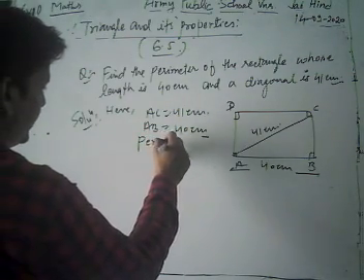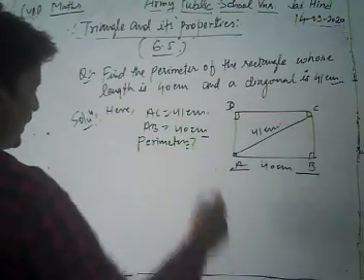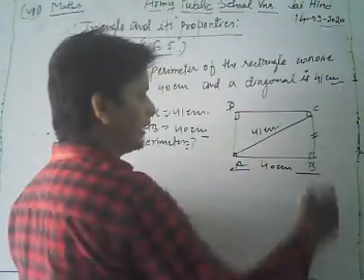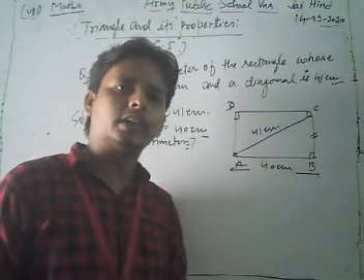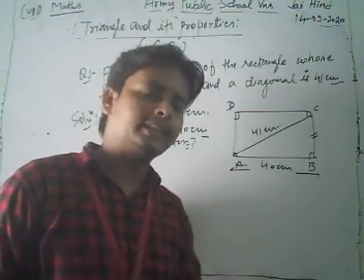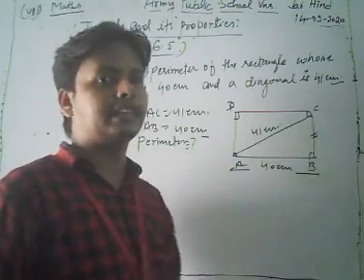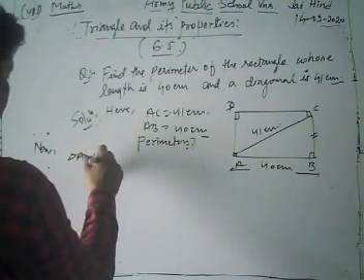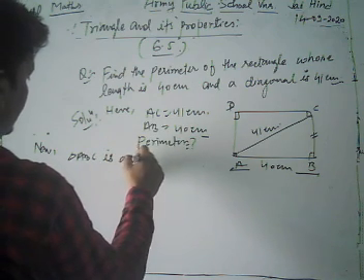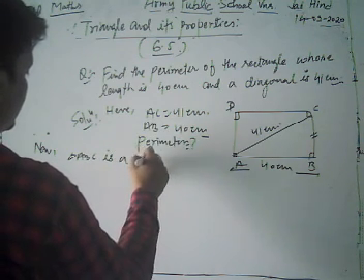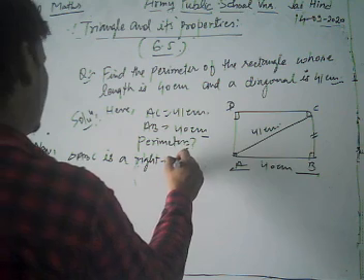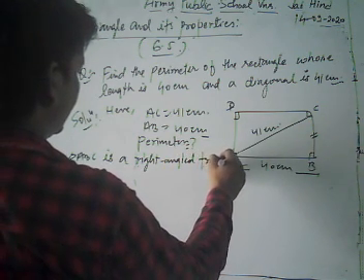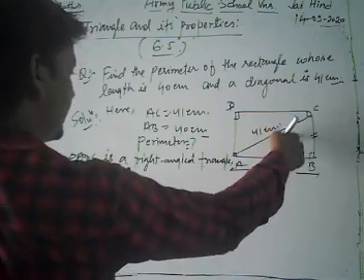For finding the perimeter of rectangle, first of all we find its breadth. Dear student, here BC is the breadth. Now here each angle of the rectangle is always equal to the 90 degrees. So ABC is a right angle, na? Now triangle ABC is a right angle triangle, and here we apply the Pythagoras theorem.